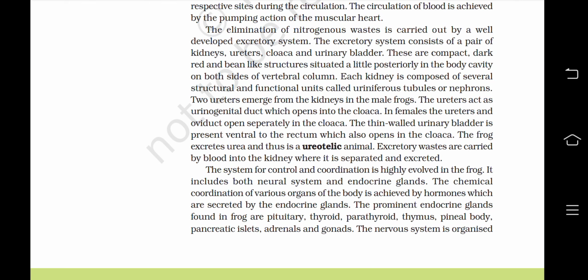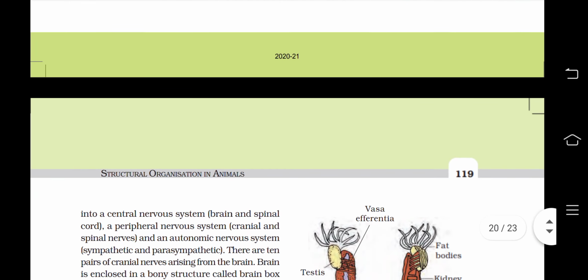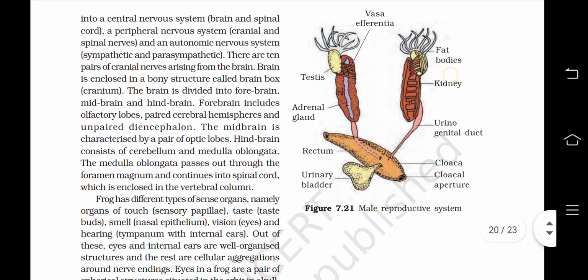The nervous system is organized into a central nervous system, brain and spinal cord, a peripheral nervous system, cranial and spinal nerves, and an autonomic nervous system, sympathetic and parasympathetic. There are 10 pairs of cranial nerves arising from the brain. Brain is enclosed in a bony structure called brain box or cranium. The brain is divided into forebrain, midbrain, and hindbrain.